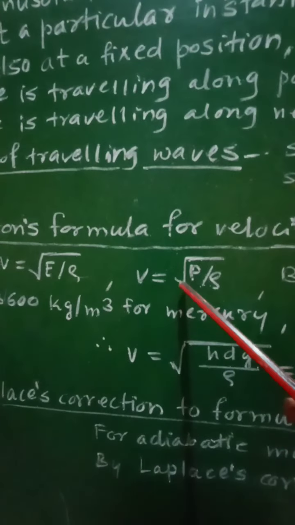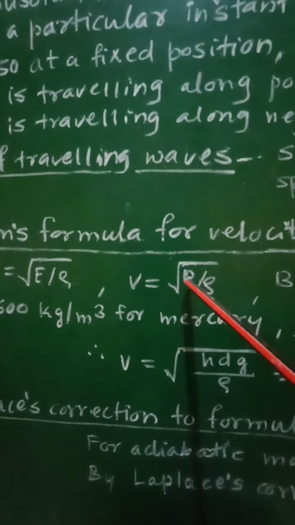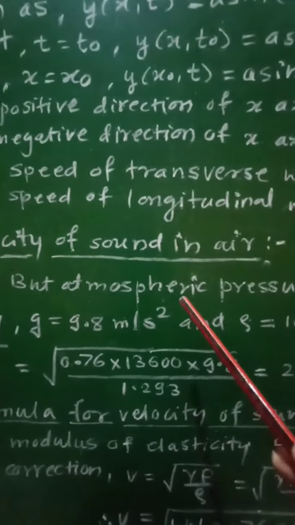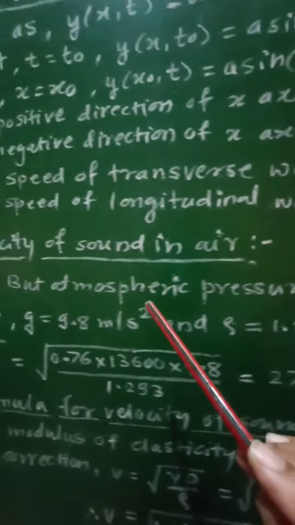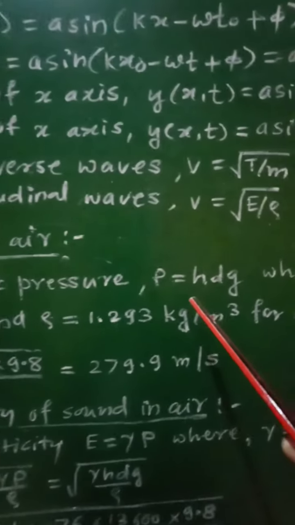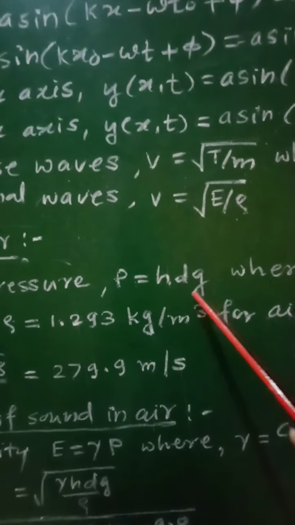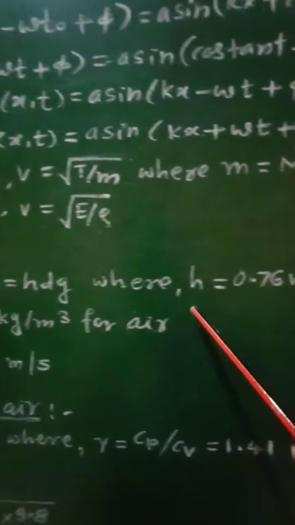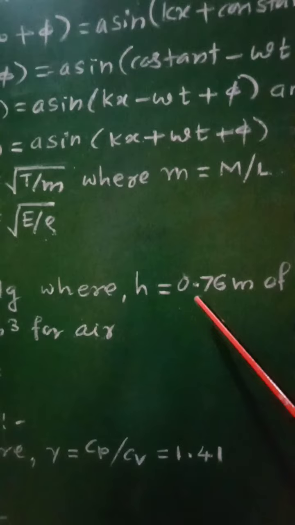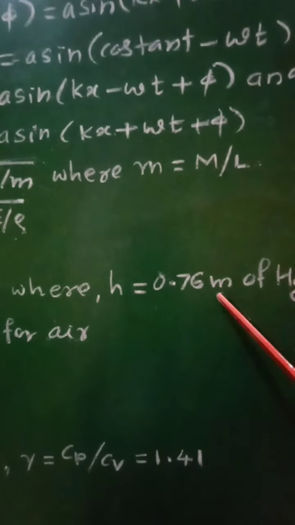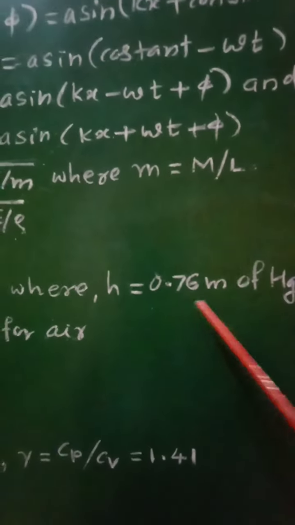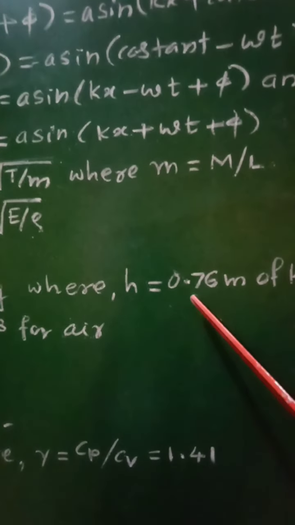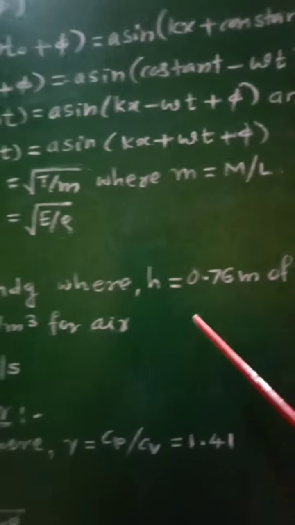Phi is equal to square root of P by rho, where P is atmospheric pressure. But we know the formula for atmospheric pressure: P is equal to hdg, where h is the height of the mercury column, whose value is 0.76 meter.